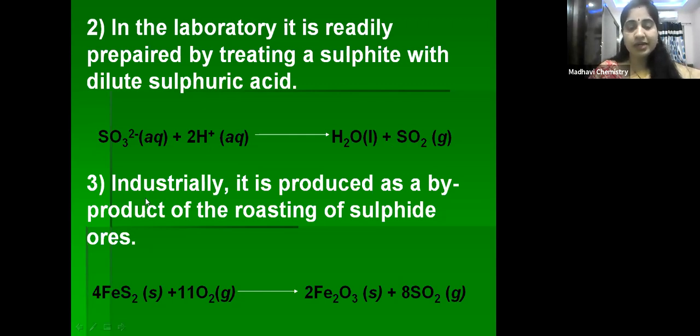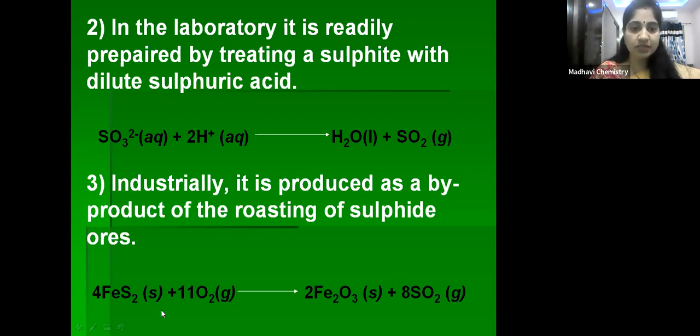Third method: industrially, it is obtained as a byproduct of roasting of sulfide ores. What is roasting? Roasting is heating an ore in the presence of oxygen. Sulfide ores on roasting, reacting with oxygen, give sulfur dioxide. For example, iron sulfide, when burned in the presence of oxygen, gives iron oxide, Fe2O3, ferric oxide, plus sulfur dioxide. So industrially it is obtained as a byproduct of roasting of sulfide ores.